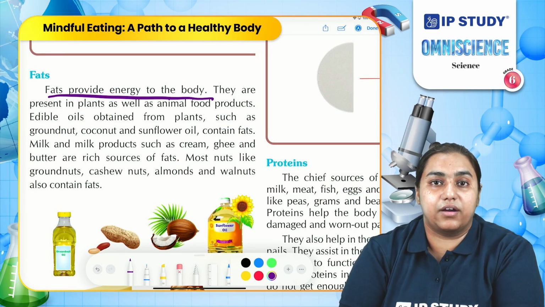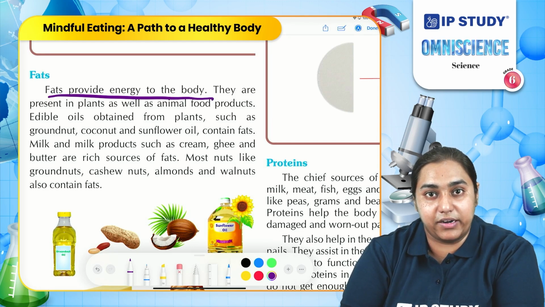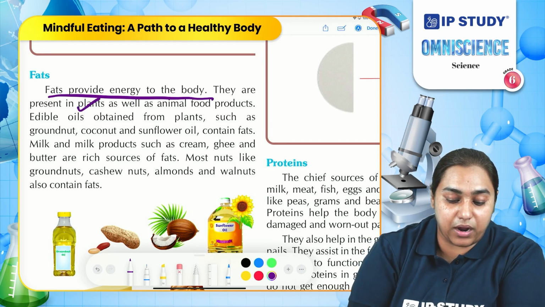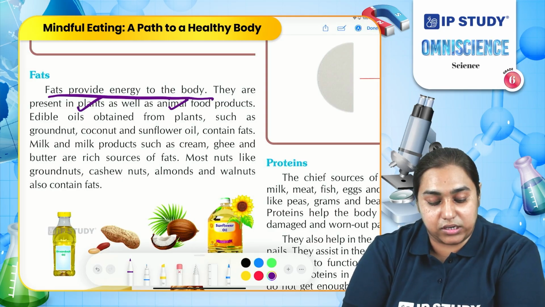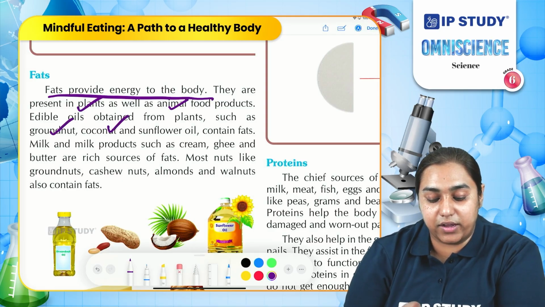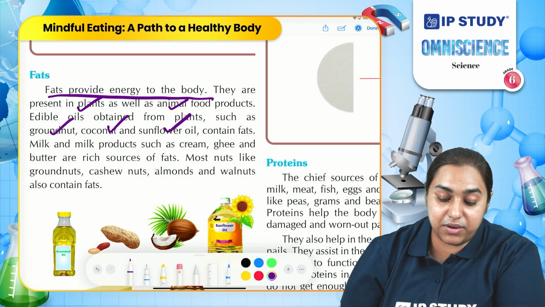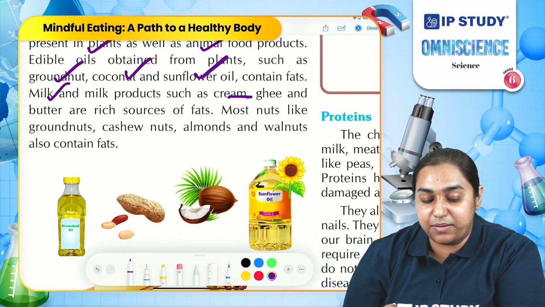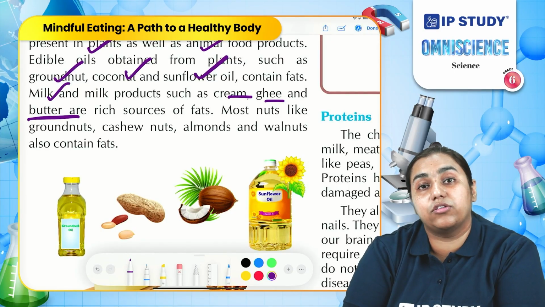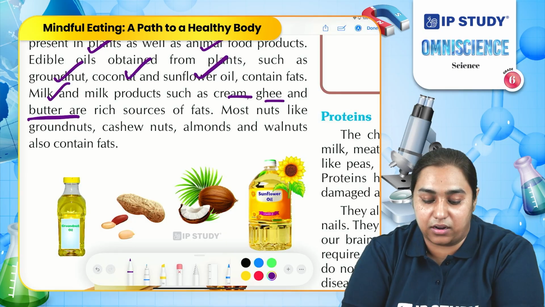Now, let us start with fats. Fats also provide energy like carbohydrates. We get fat from plants as well as animal food products. Certain oils like groundnut oil, coconut oil, sunflower oils, these are great sources of fats. Similarly, the products of milk such as cream, ghee, butter, they are also very rich sources of fat. When we eat these food items, we get energy for our body.